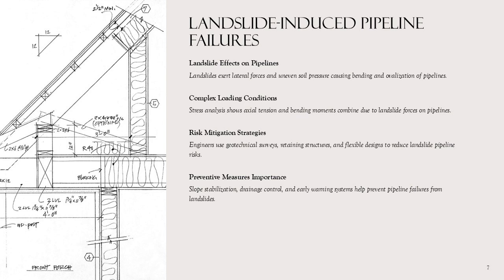Stress analysis indicates that landslide forces create complex loading conditions, combining axial tension and bending moments. Engineers mitigate these risks by conducting geotechnical surveys, installing retaining structures, and using flexible pipeline designs. Real-world examples include pipeline failures in mountainous regions where landslides occur frequently during monsoon seasons. Preventive measures such as slope stabilization, drainage control, and early warning systems are critical for reducing landslide-related pipeline failures.